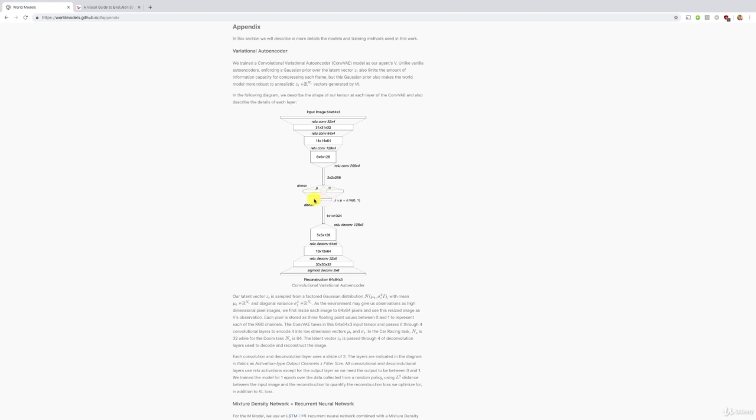All right, and this will create the dream right here. The dream is created right here. That's the reality, the input images coming from the environment, and all this process happens to create, in the end, the dream.